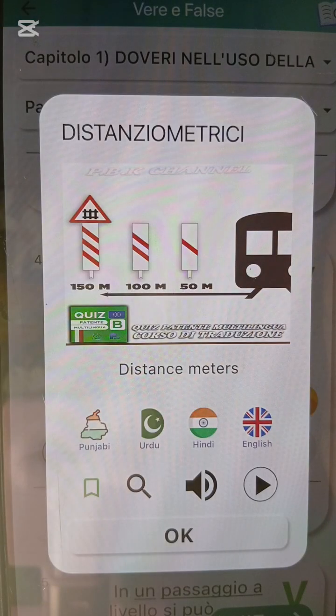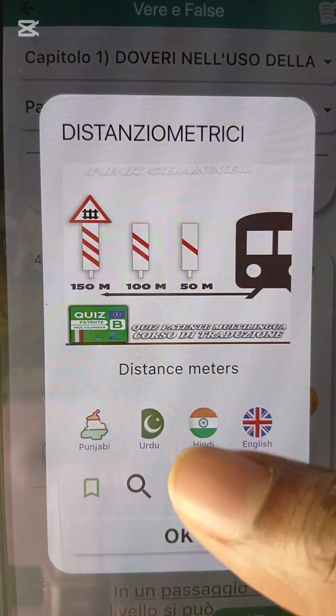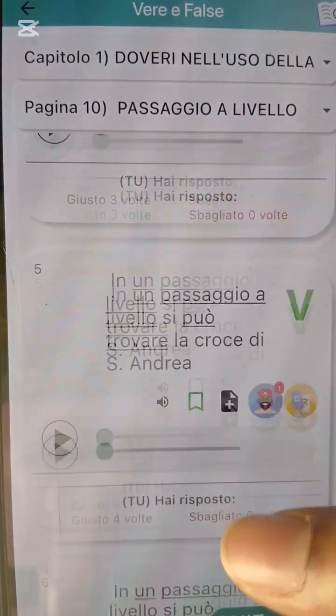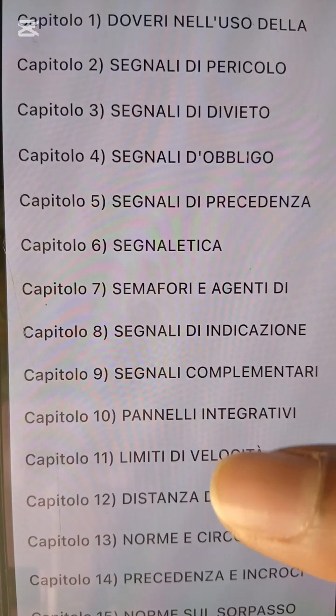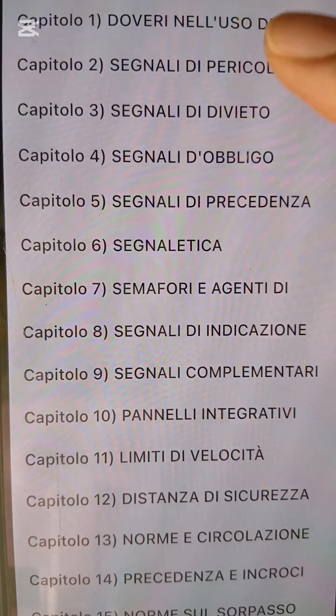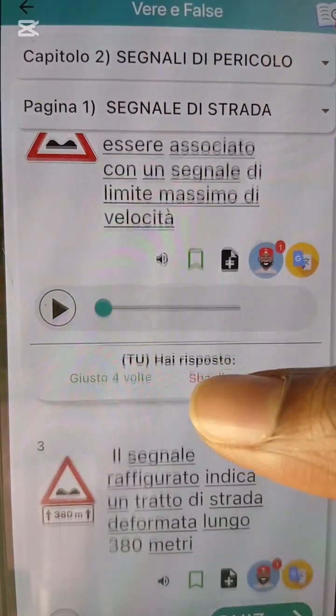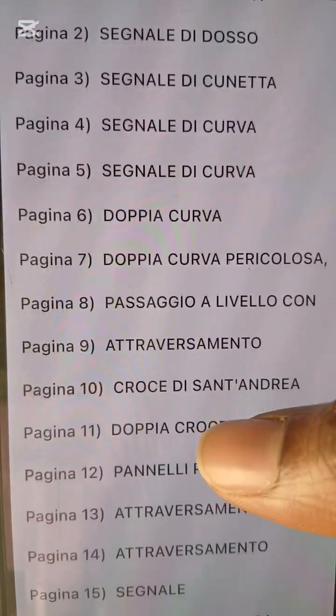Pannello metrici na be wetin? Distance panel. In un passaggio a livello si può trovare la croce di Sant'Andrea. You fit find the Croce Sant'Andrea. Croce Sant'Andrea na that cross sign. You go meet that one for another chapter wey dem dey call Pericolo, which is the chapter 2 for what? For Patente. Make I go show una picture of Croce Sant'Andrea. Na Pericolo sign that one dey.